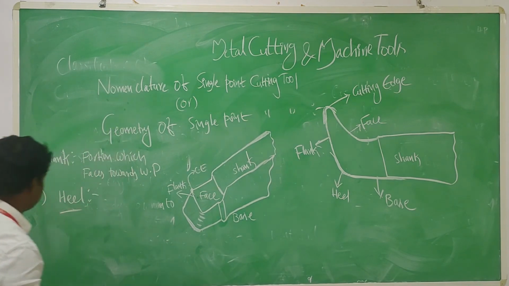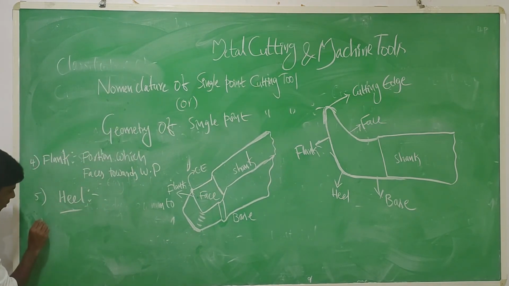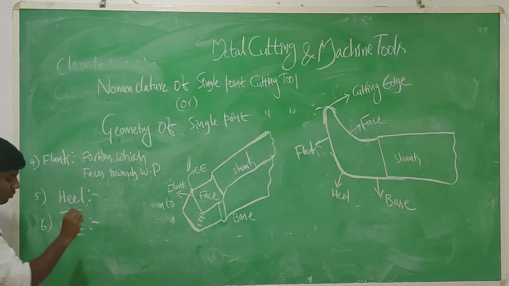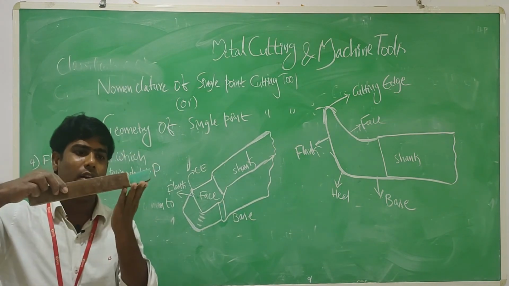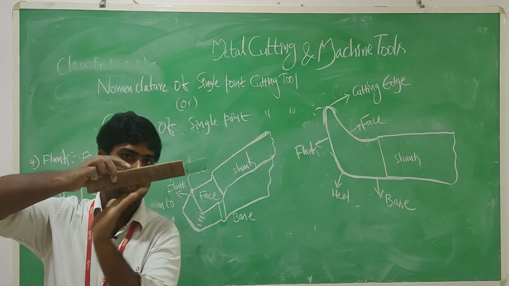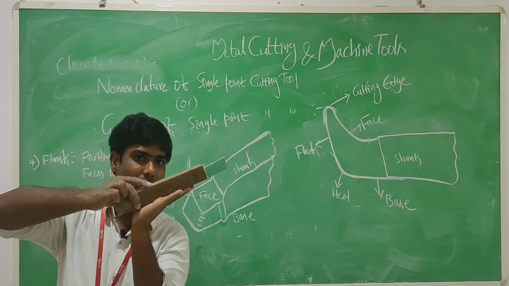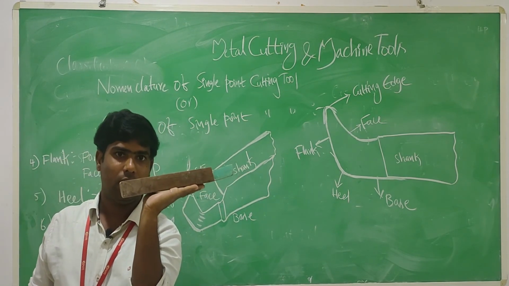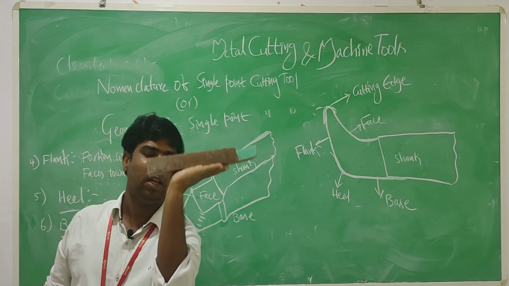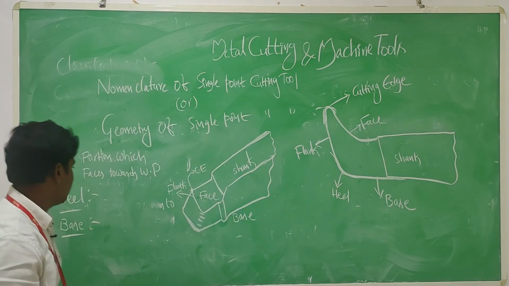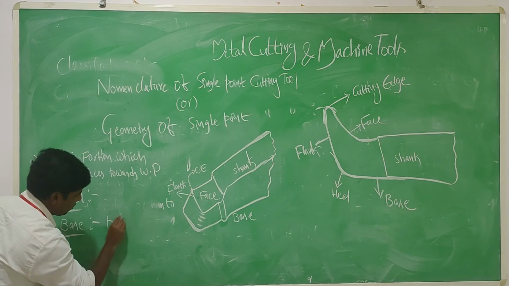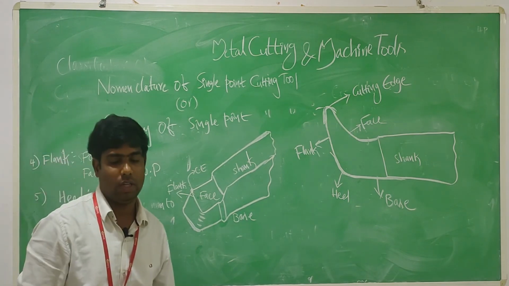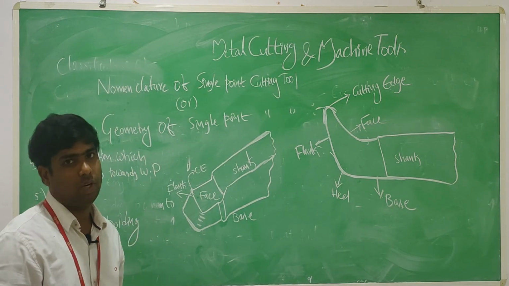After that we have the base. What is the base? The base is a small bottom portion. It is also used for gripping purposes. It can be placed directly on the tool post or tool holder. So the base is used simply for gripping or holding purposes in tool holding devices.